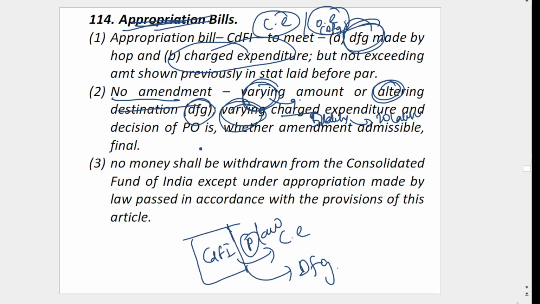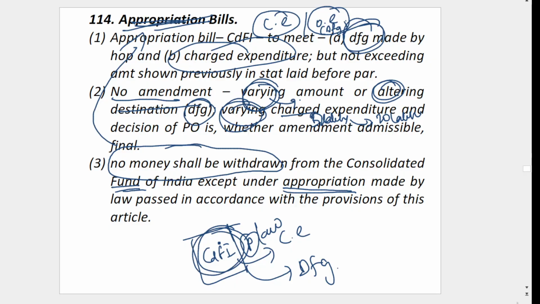And no money shall be withdrawn from the Consolidated Fund of India except under an appropriation bill. So Parliament has to pass the law. Okay, this account is very powerful, very strict. Parliament needs a law to take any money out.